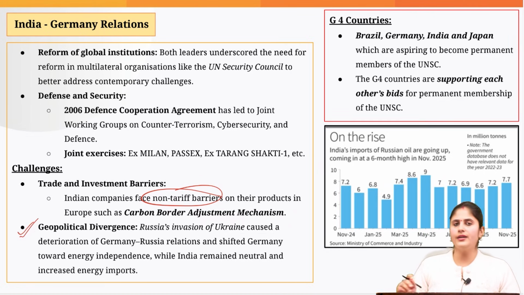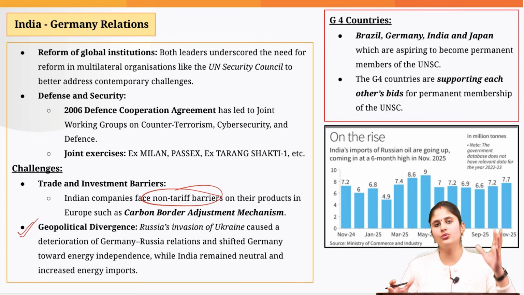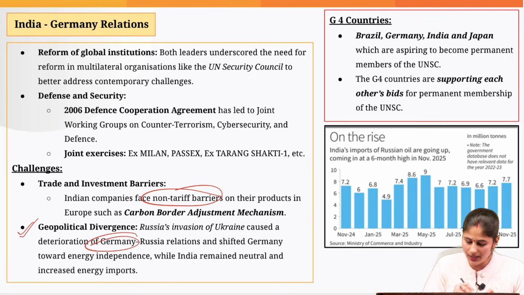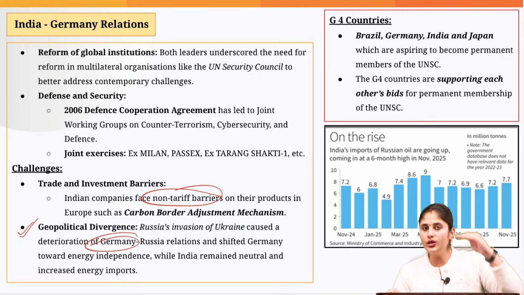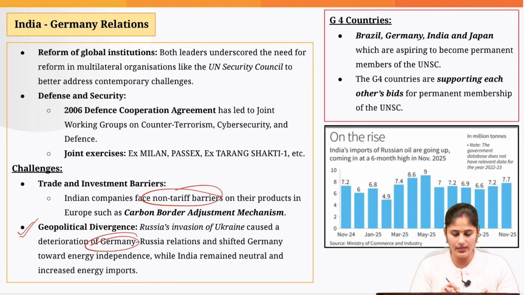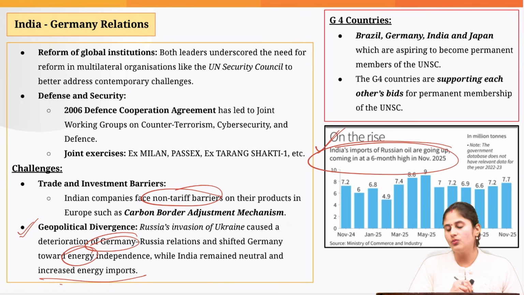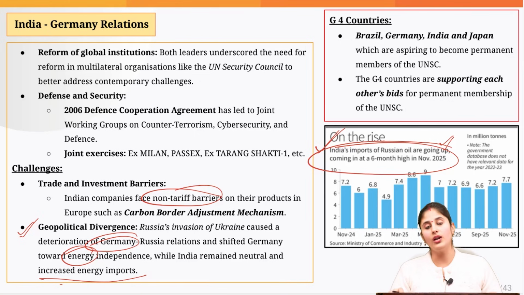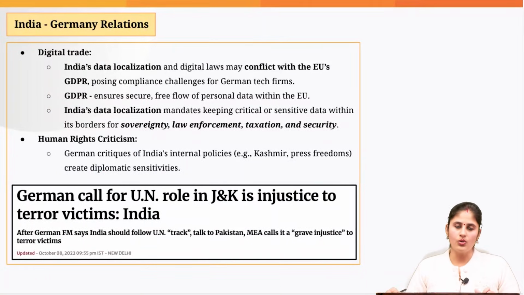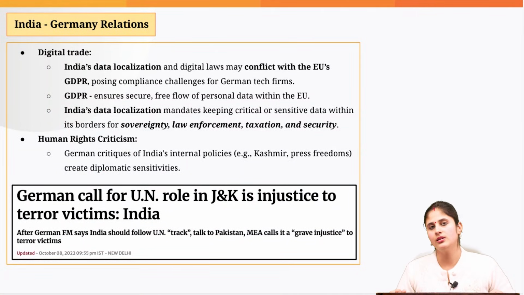Then the two countries have divergent viewpoints when it comes to Russia's invasion of Ukraine. In this particular backdrop, Germany reduced its dependence on Russia, especially when it comes to energy. But India maintains a neutral stance, and rather we have actually increased our imports of Russian crude oil, as you can see from this figure itself. Okay. This data point was provided in yesterday's newspaper itself, that India's imports of Russian oil are going up. So on this point, the two countries have different viewpoints.